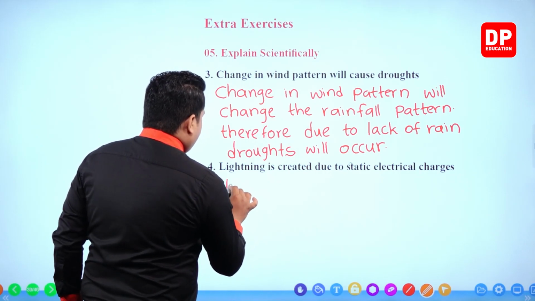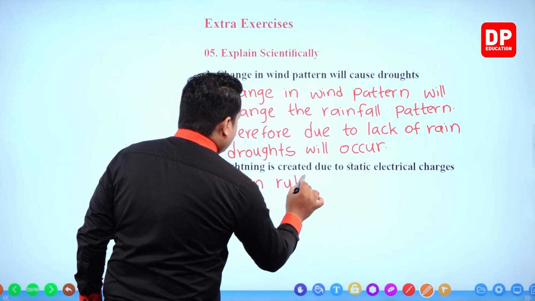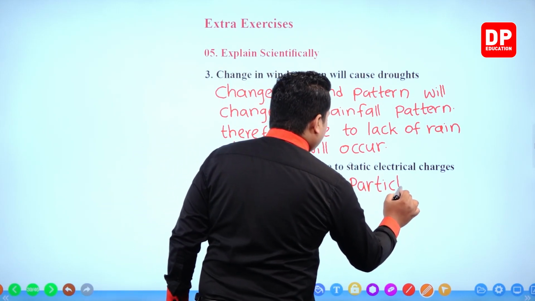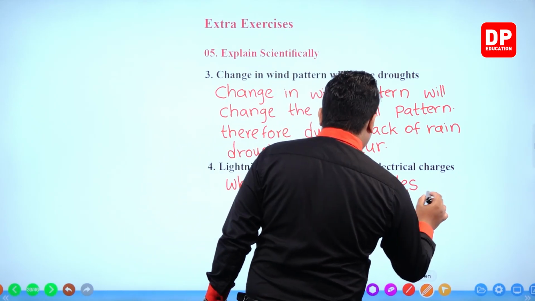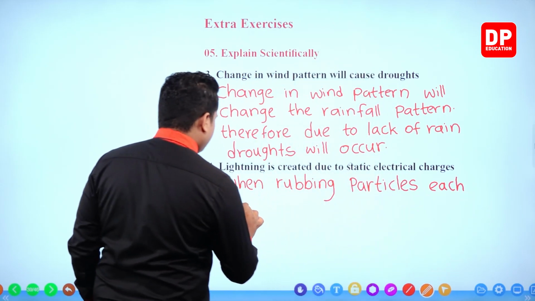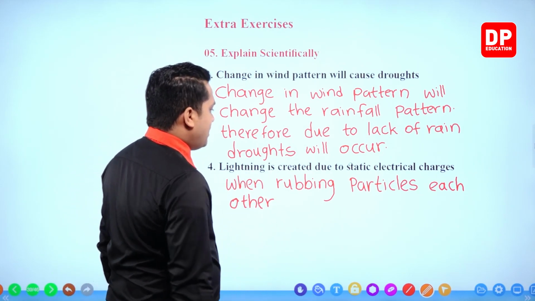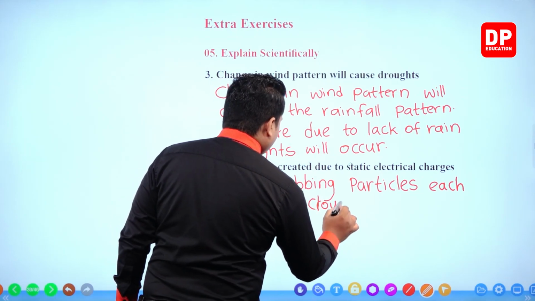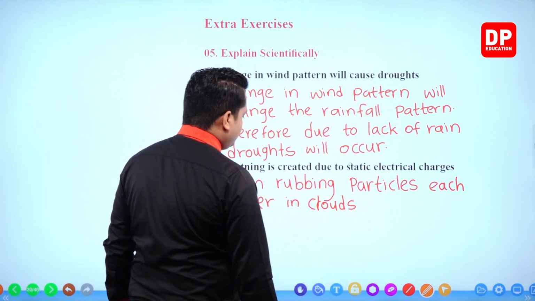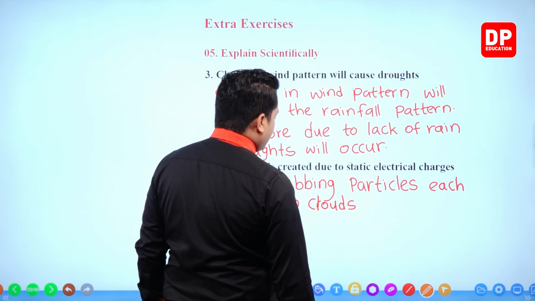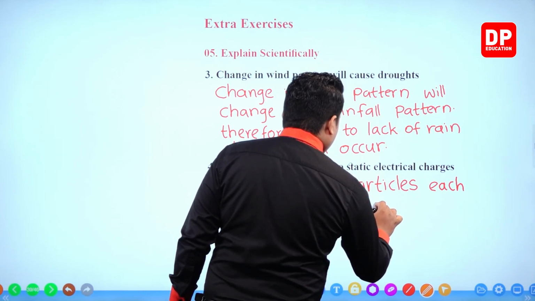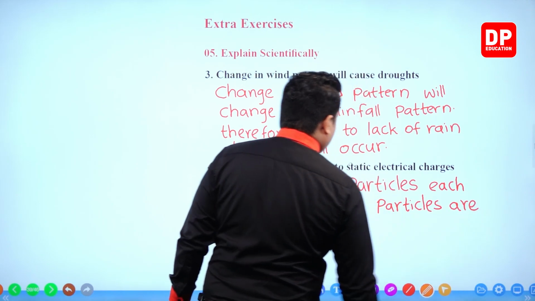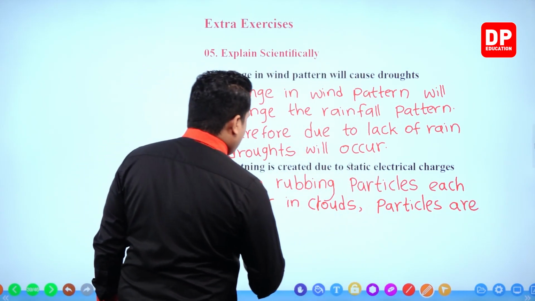When rubbing particles each other in clouds, particles are charged.